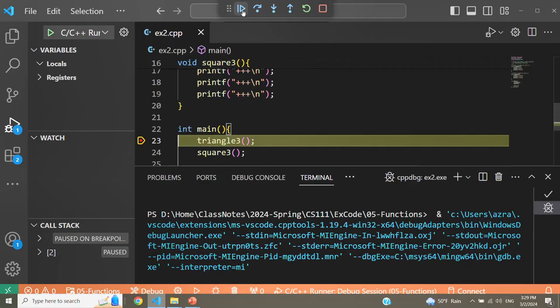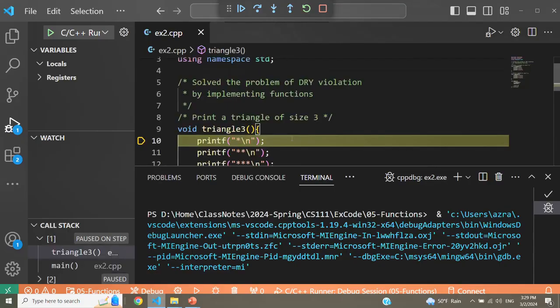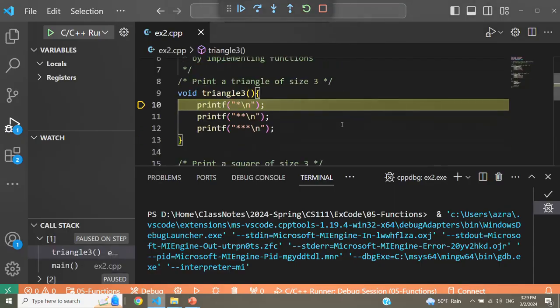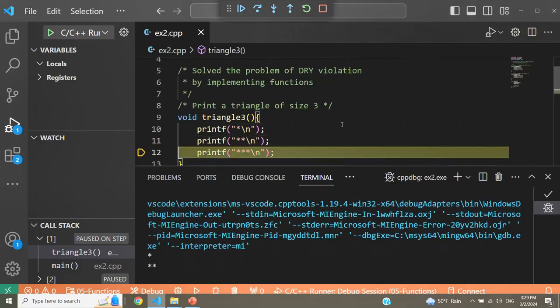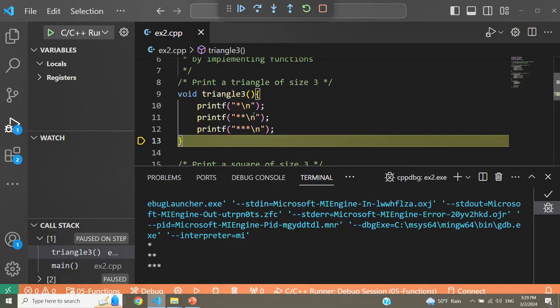Then, as you can see at the top, you see the debug controls. There is step into and step over. If you do step over, it just executes the function, but I would like to do step into, F11, to go into the function. So I'm going to do F11. We are now at the first statement of triangle3. So let's execute the statements of triangle3 and print the triangle on the screen.